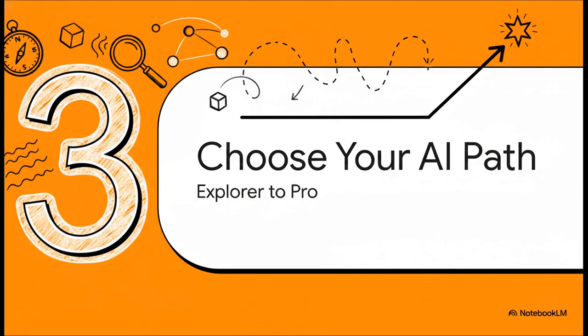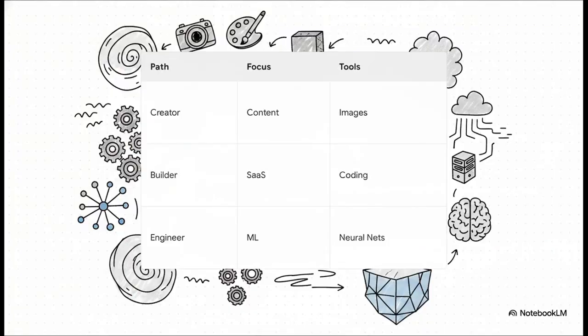Next up, Section 3. Choose your AI path, going from Explorer to Pro. Right around week 3, you're going to transition from just an explorer to a specialist by choosing one of these 3 core paths. The creator path is fantastic for those in marketing or design focusing on generating high-quality content, images,